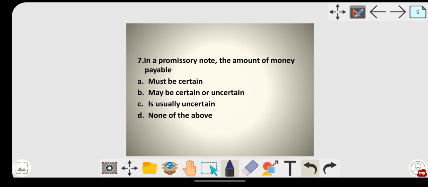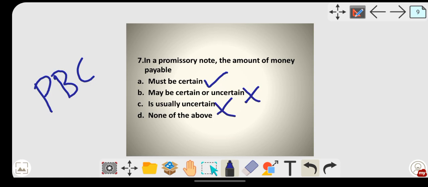Here it may be any negotiable instrument, a promissory note, bill of exchange or check. The amount must be certain. Maybe certain or uncertain are wrong, and none of the above is also wrong. So it must be certain. Please remember, it applies to any of these three.